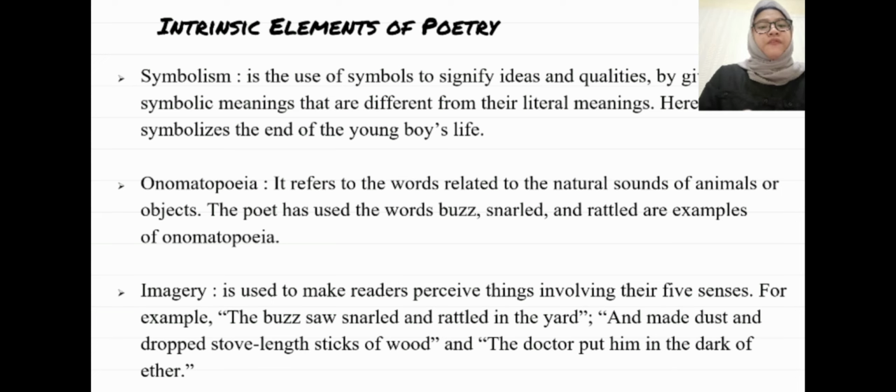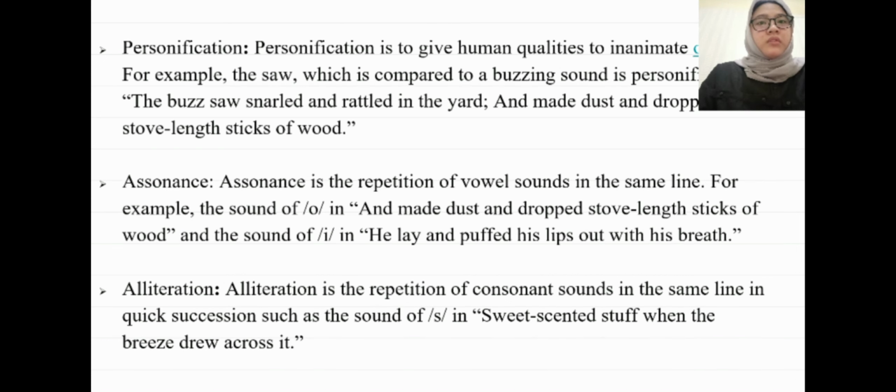Now we move to personification. Personification is to give human qualities to an inanimate object. For example, the word "soul," which is compared to a buzzing sound, is personified. The sentence is, "the buzz saw snarled and rattled in the yard, and made dust and dropped stove-length sticks of wood."